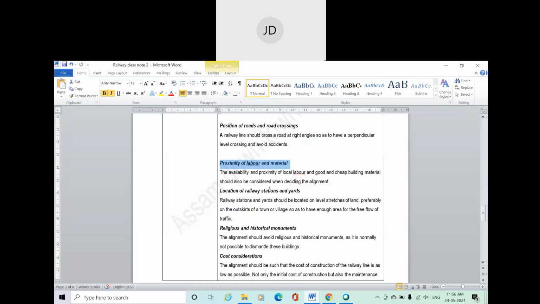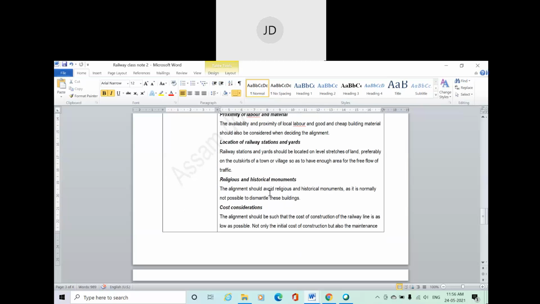These things also matter. Then the location of the railway station, where you're going to fix your railway station and yards, also matters. Then religious and historical monuments: whether some religious or historical monument will come in the way of the railway alignment. Especially in a country like India, this is very important.